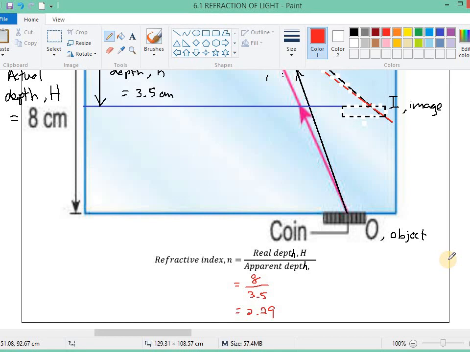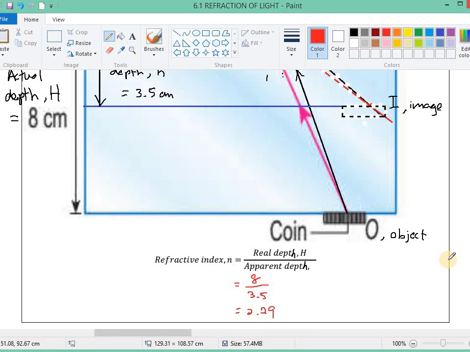So until now we have already learned 3 methods of calculating the refractive index. The first one is the original method: the speed of light in vacuum over the speed of light in the medium.